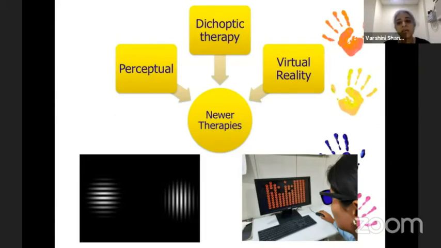Dichoptic therapy is where a different stimulus is provided to each eye. In this particular photograph, we can see a patient with red-blue glasses.